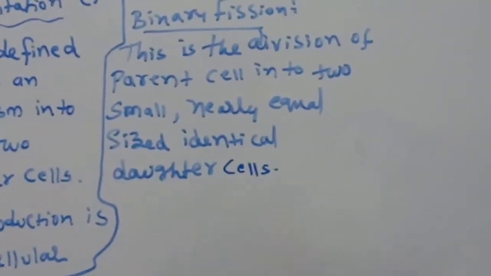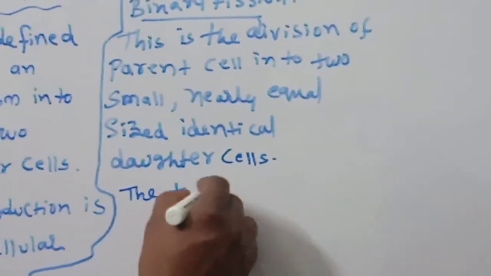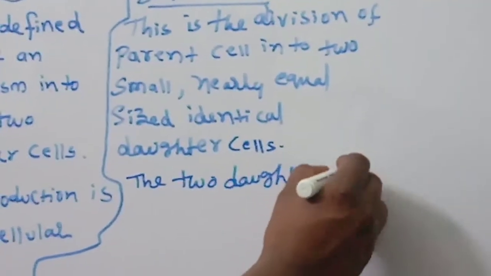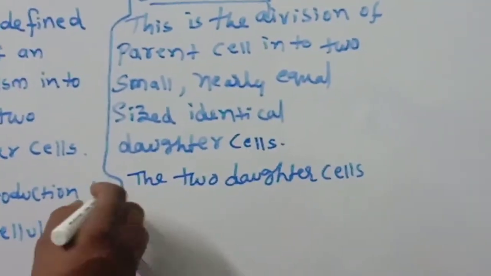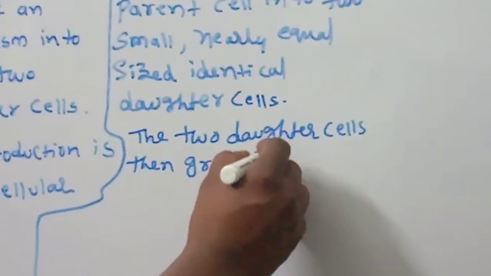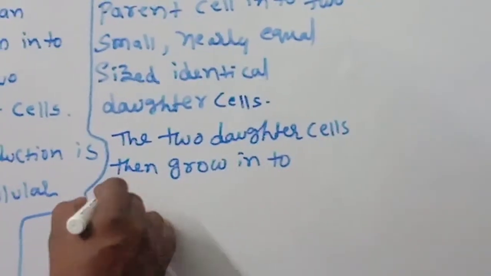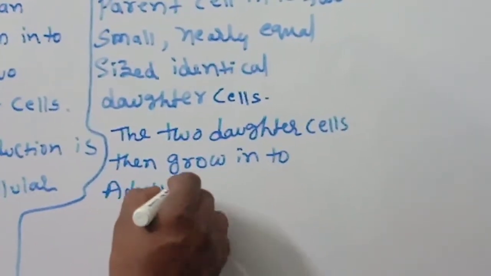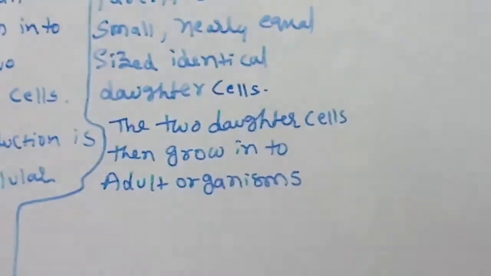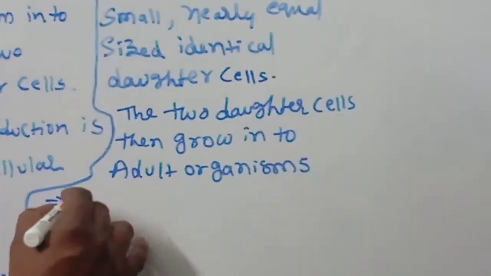The two daughter cells then grow into adult organisms. Okay, children.